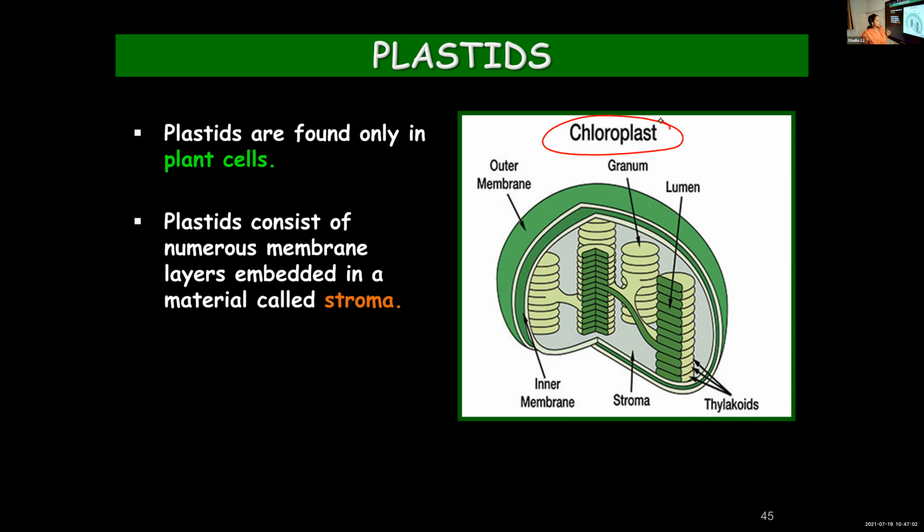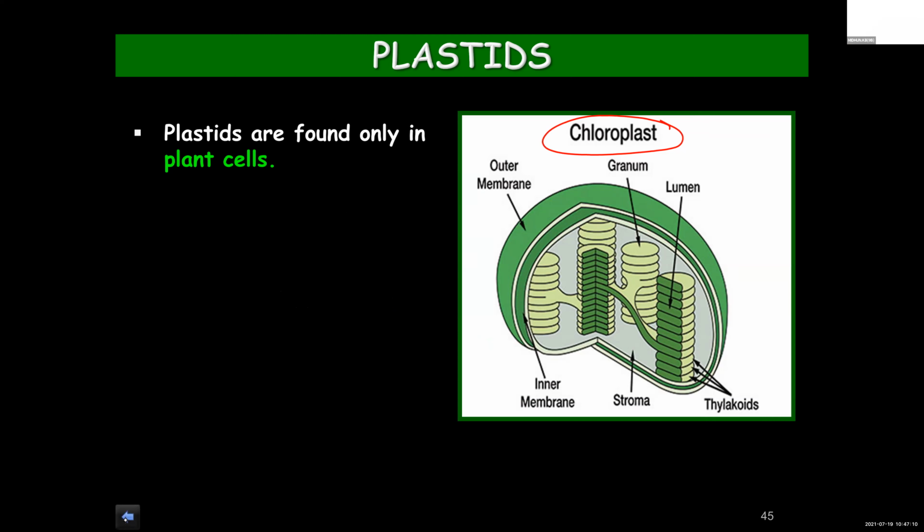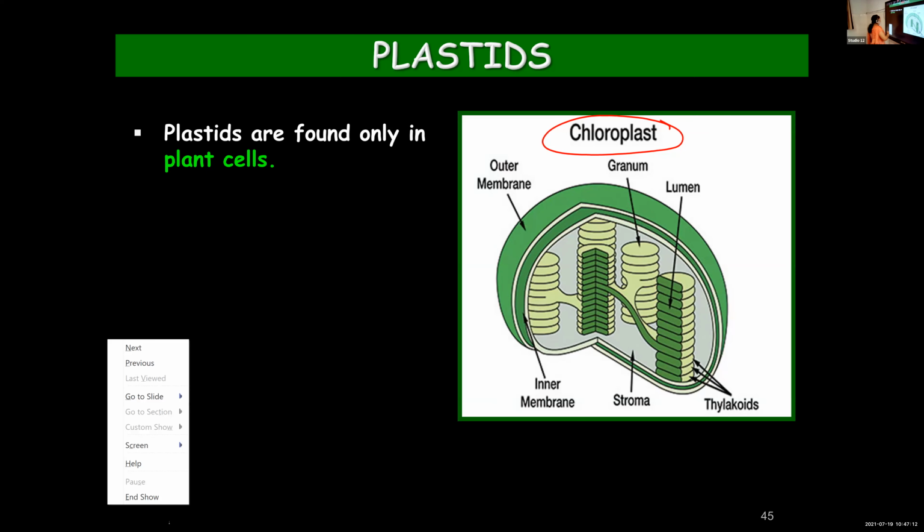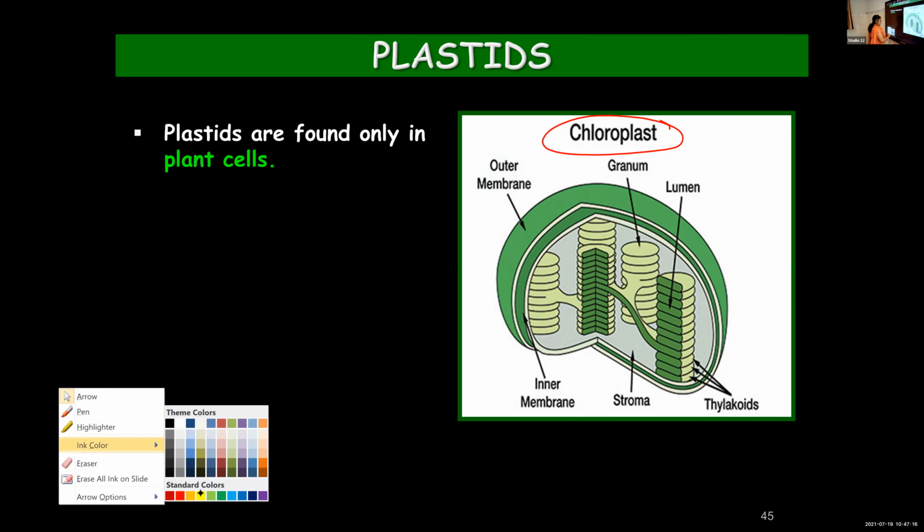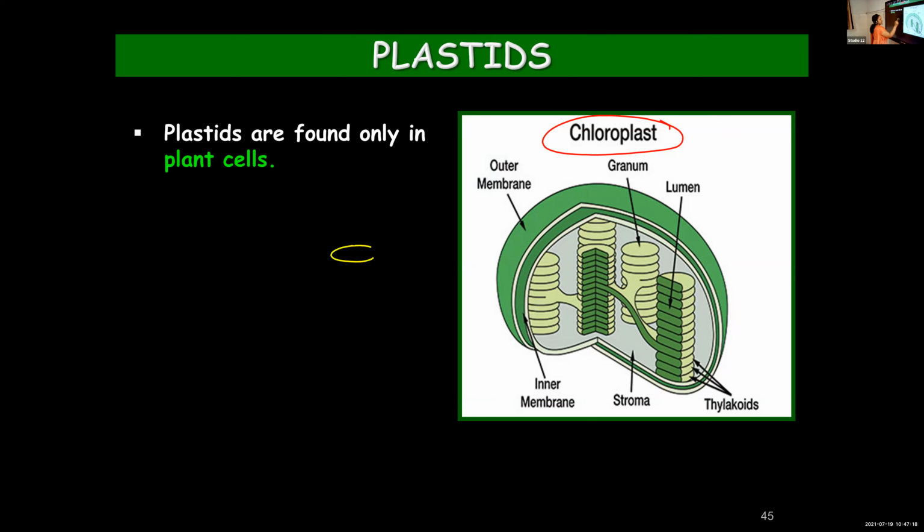Okay, and here you can see so many coin shaped structures. Can you see some membrane bound structures, coin shaped structures like this? You can see so many membrane bound sac like structures or coin like structures arranged one above the other in stacks.